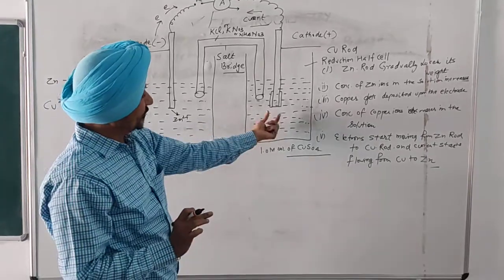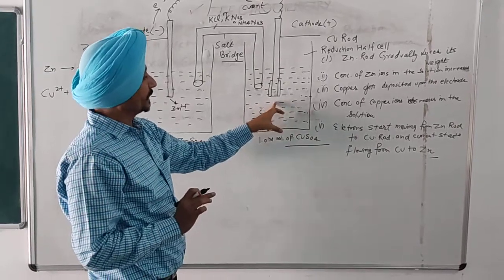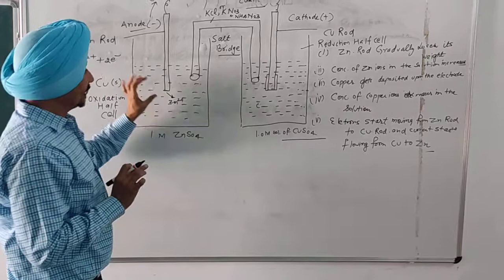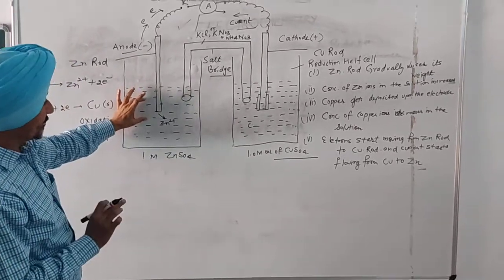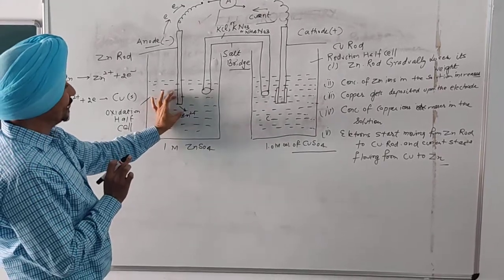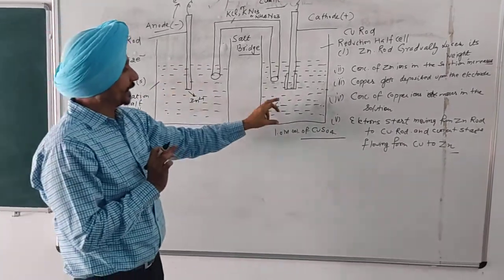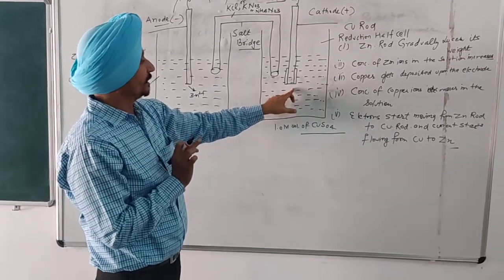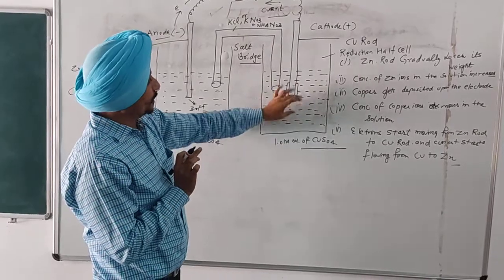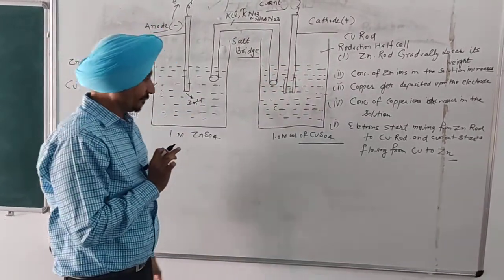When the accumulation of negative sulfate ions in the copper sulfate solution increases, it prevents the movement of ions away from the zinc electrode, because of the accumulation of positive charge in the oxidation half cell. The accumulation of negative charge in the reduction half cell prevents the electrons from coming to reduce the copper ions.